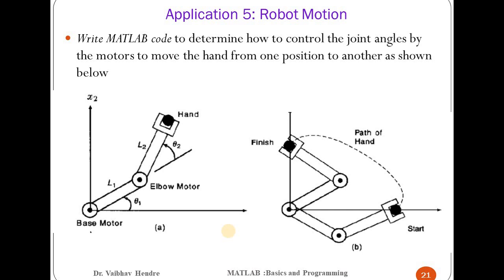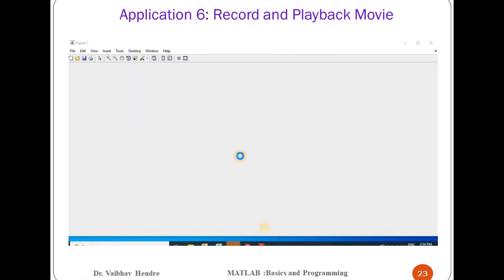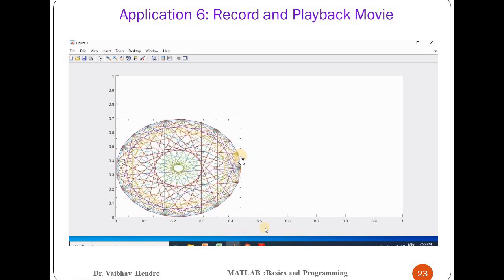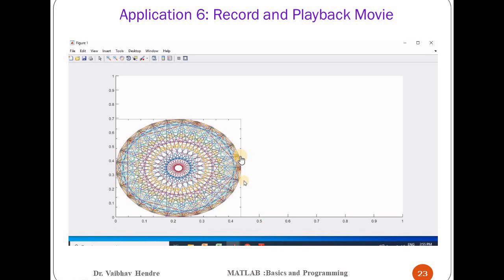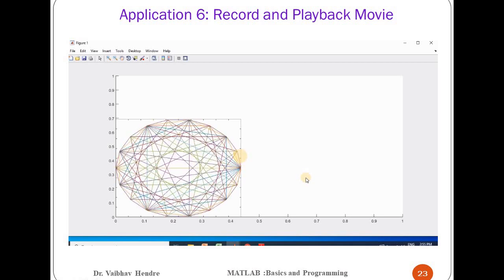This kind of application will get covered, or applications related to animations, such as curve tracing animation or 2-line animation that we can cover, or you will also understand how to record and play back a movie using MATLAB in this particular application project.